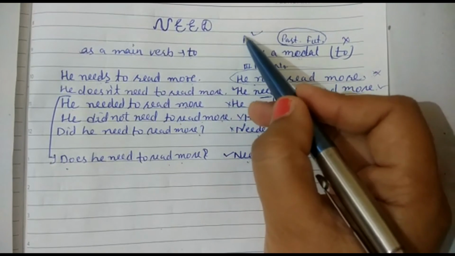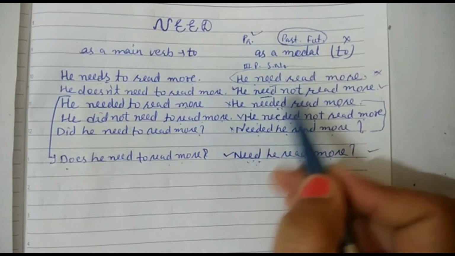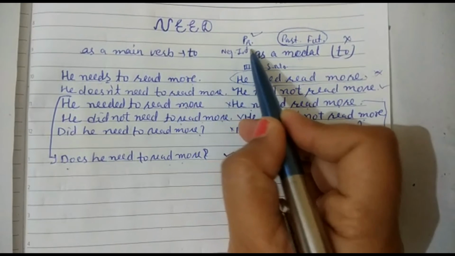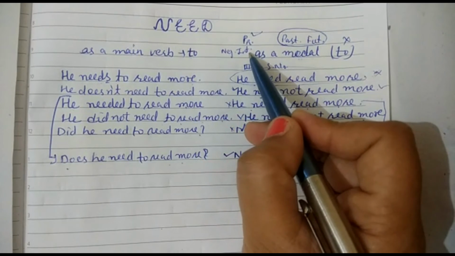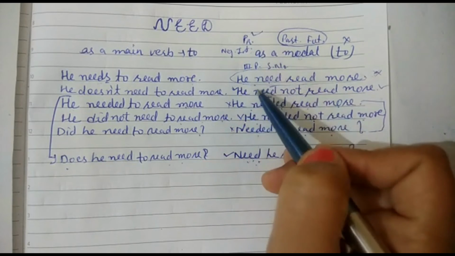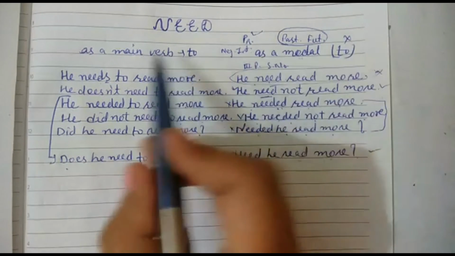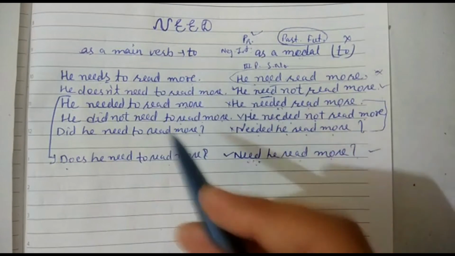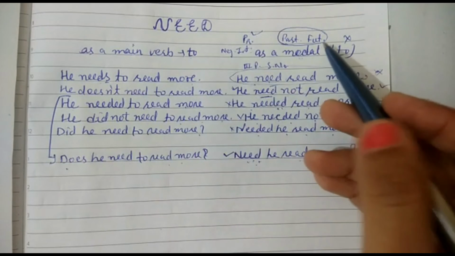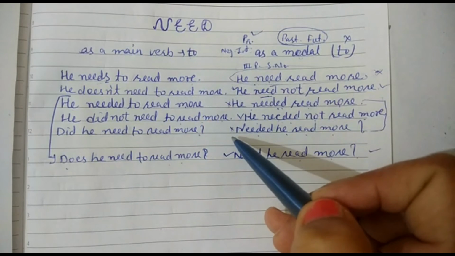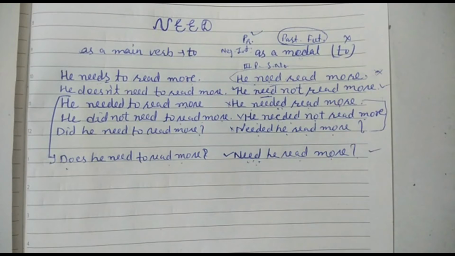And what is the condition with present tense? That it will be used with negative and interrogative. It will be used with negative and interrogative in present tense. And in future, we know that there is no use of modal auxiliaries. In future tense, modal auxiliaries need and dare will not be used. Let's see about the rules of it.